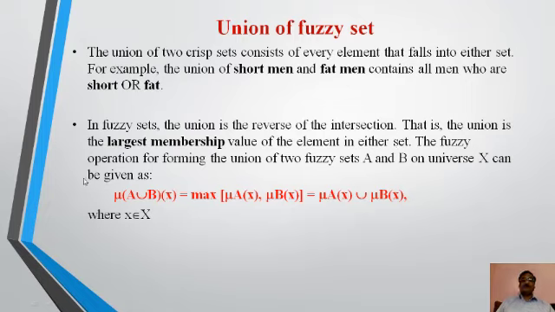The fuzzy set operation for forming the union of two fuzzy sets A and B on universe X can be given as mu A union B (x) equal to maximum of mu A(x), mu B(x), which is equal to mu A(x) union mu B(x). So A and B we can write in subscript form.